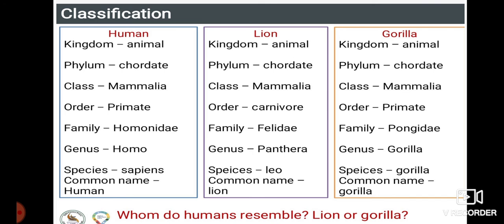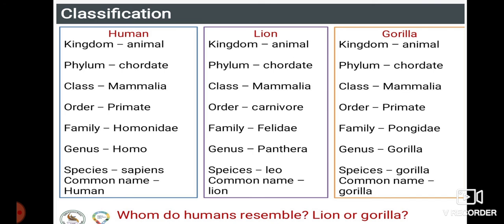And phylum, Chordata. Chordates are nothing but what? They have vertebrates. So all three belong to the phylum Chordata, that is, they are vertebrates. And in class, they belong to the same class, Mammalia. What do you mean by the word Mammalia? Mammalia is nothing but the animals which feed their young ones. So human, lion and gorilla, all three species of animals feed their young ones.